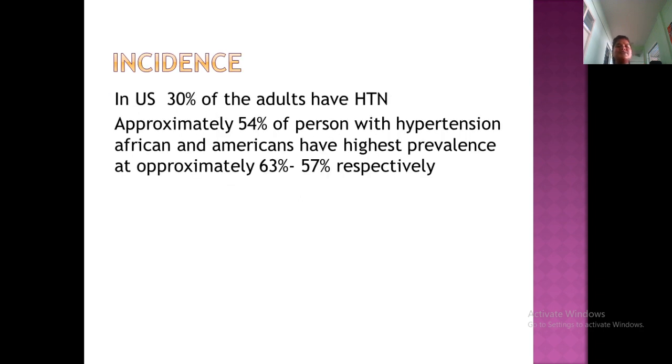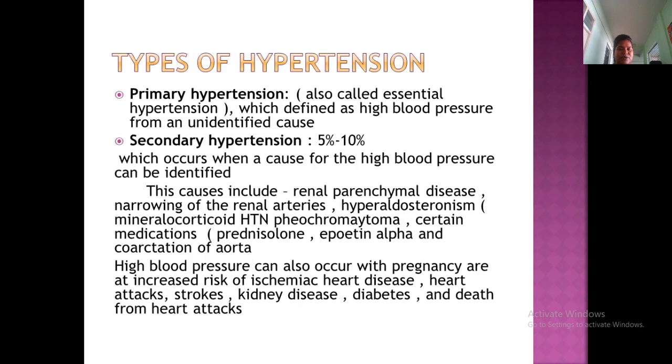Incidence: 30% of the adults will have it. So mostly 30% in the US, 30% of the adults will have HTN. Approximately 54% with hypertension. African Americans have the highest prevalence. So approximately this will be 63 to 57% respectively.